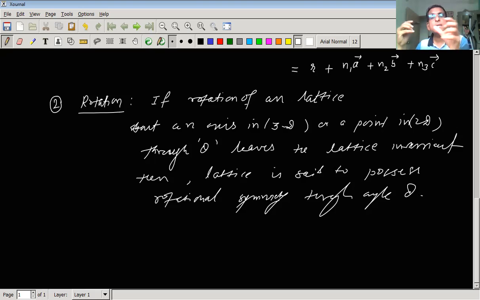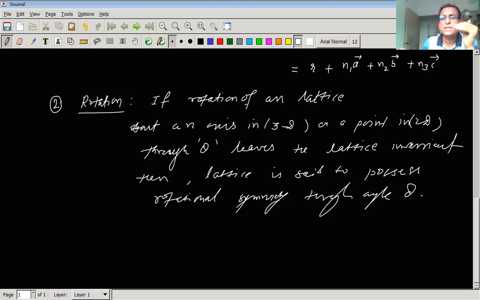Now, in case of lattices, the picture is slightly different. Here, if we want to check the rotational symmetry in addition to translational symmetry, a combination of the two, then it puts limitations on the values of theta.